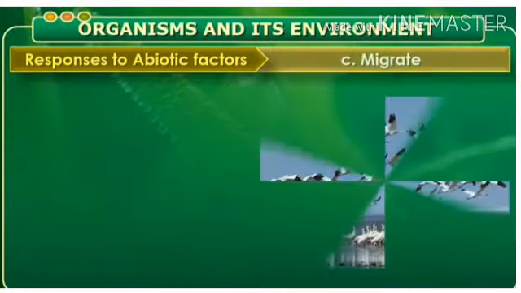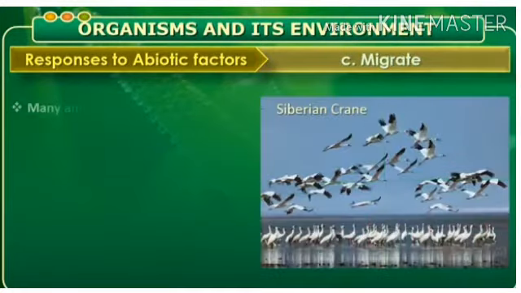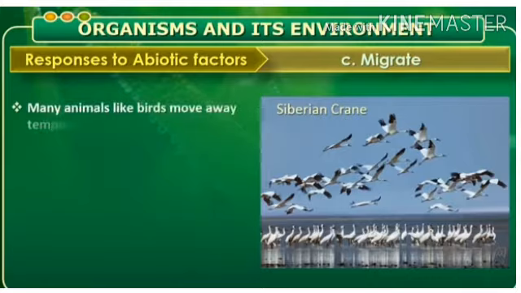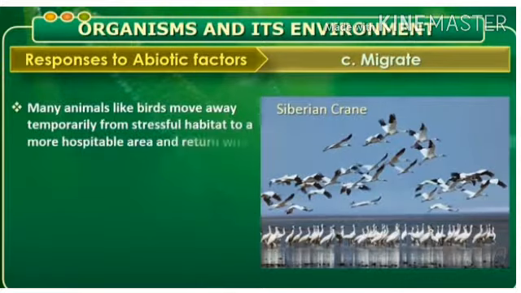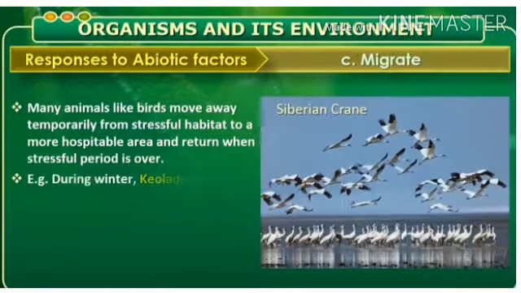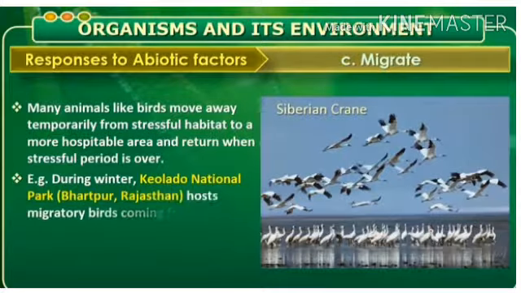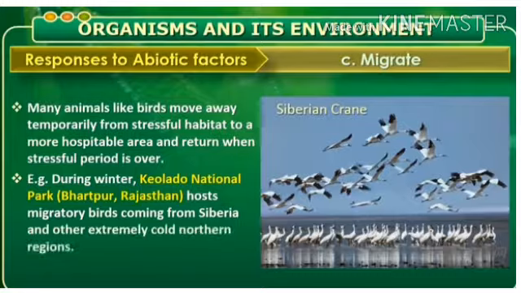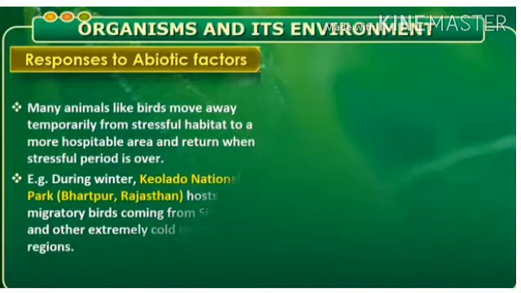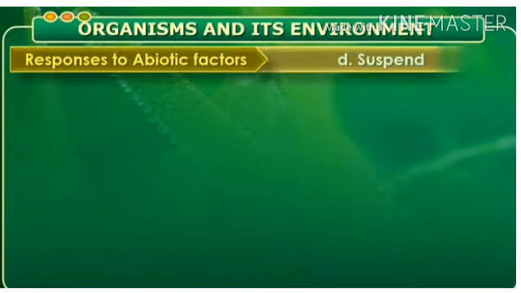Third mechanism is migrate. Many animals like birds move away temporarily from the stressful habitat to a more hospitable area and return when stressful period is over. For example, during winter, the National Park Bharatpur, Rajasthan hosts migratory birds coming from Siberia and other extremely cold northern regions.